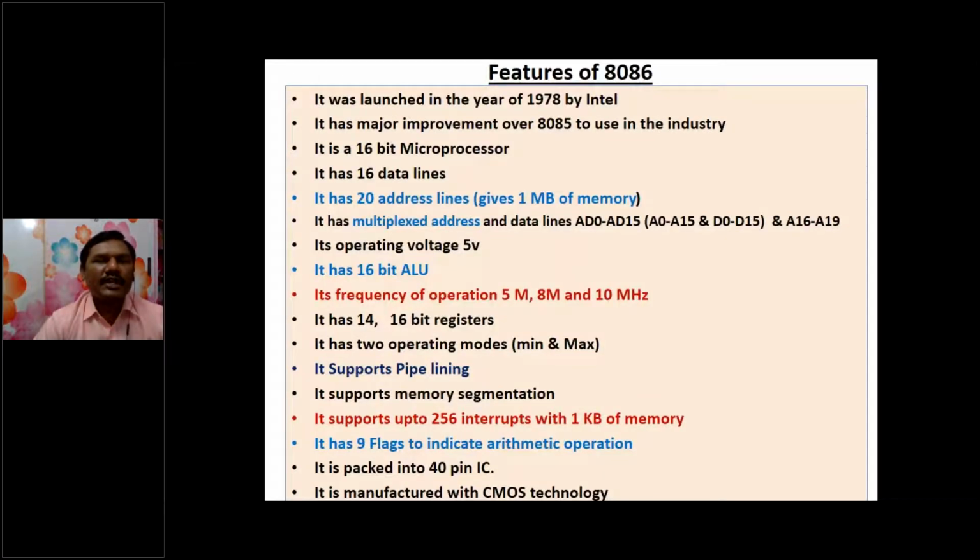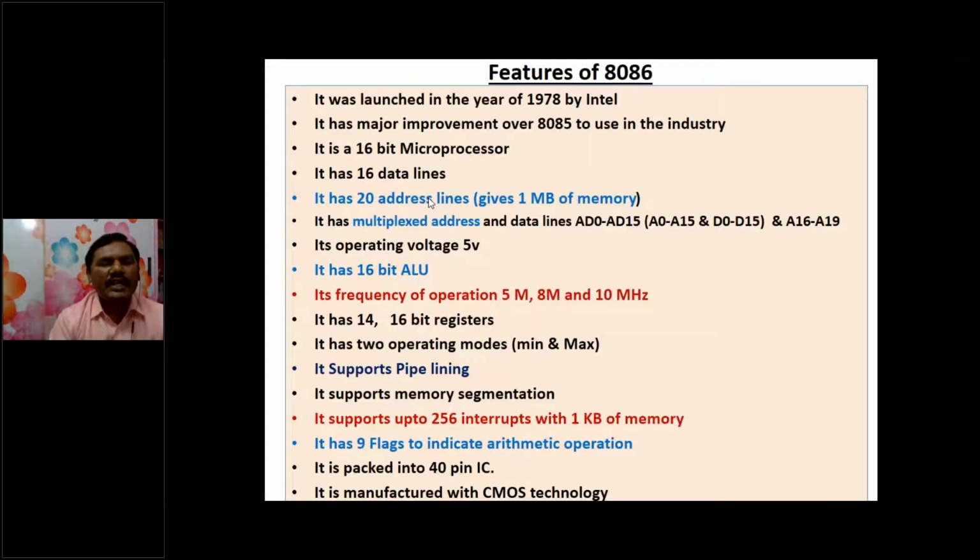So what are the features of 8086? Here we have enormous features of the 8086 microprocessor. It was launched in the year 1978 by Intel Corporation, and it is a 16-bit microprocessor. So what is the meaning of 16-bit microprocessor? It must have 16 data lines, and the ALU operations also must be 16-bit, and register width also must be in terms of 16-bit. That's why it is called a 16-bit microprocessor, and it has 20 address lines.